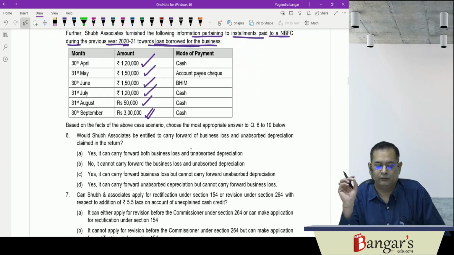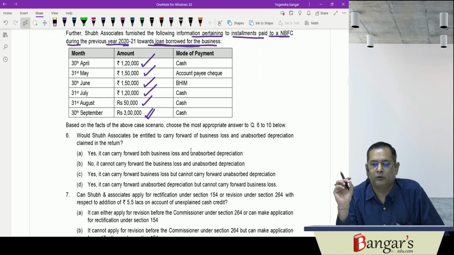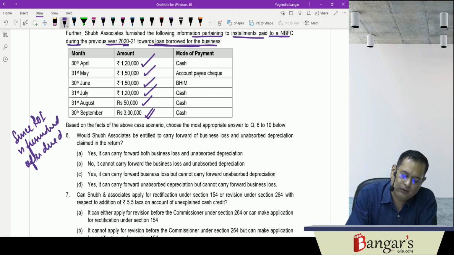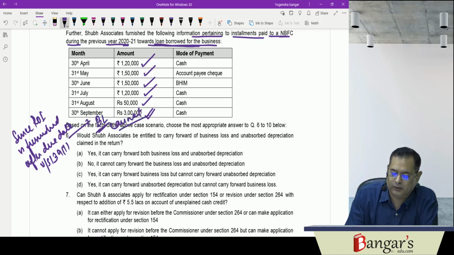Now the first question is: based on the facts of the above case scenario, choose the most appropriate answer to question number 6 to 10. Would Shubh Associates be entitled to carry forward business loss and unabsorbed depreciation claimed in the return? So since the return has been furnished after the due date under section 139(1), hence business loss cannot be carried forward. 139(3) read with section 80. So business loss cannot be carried forward.